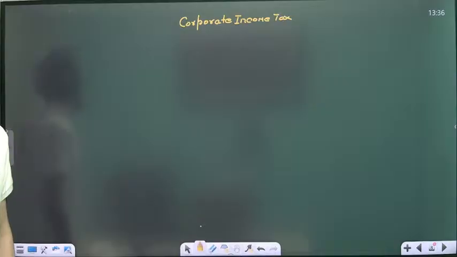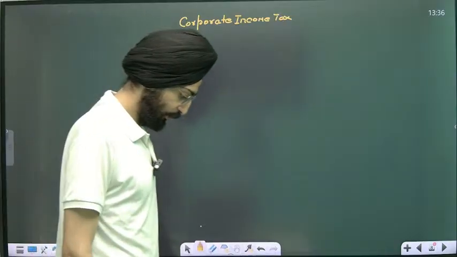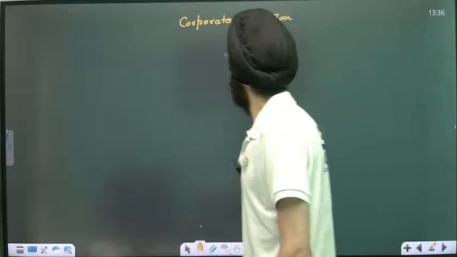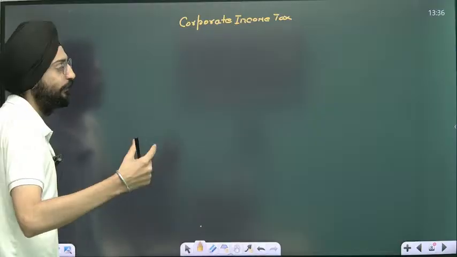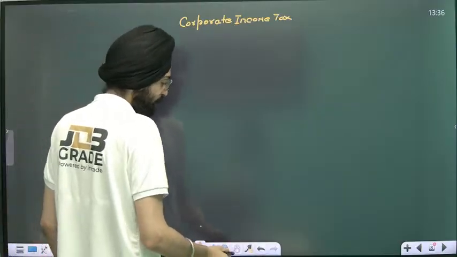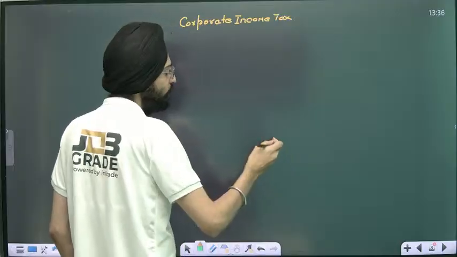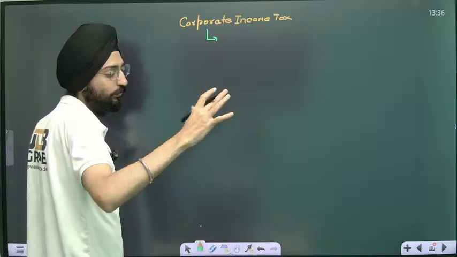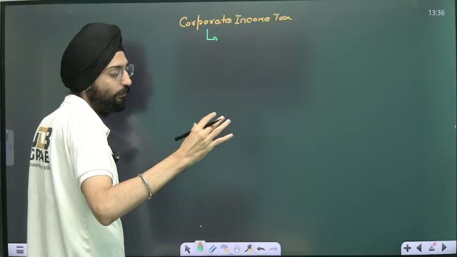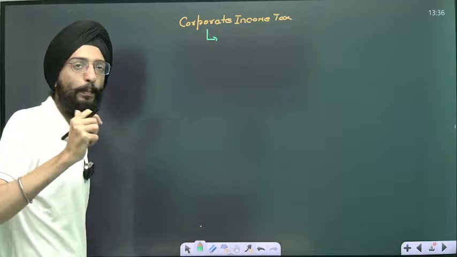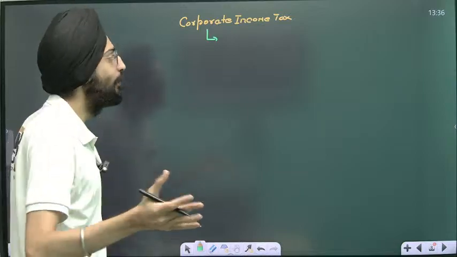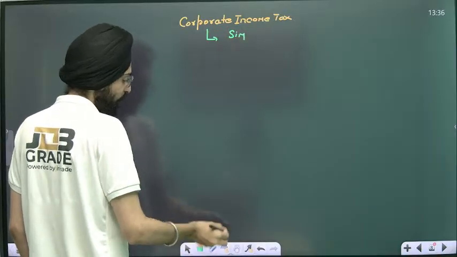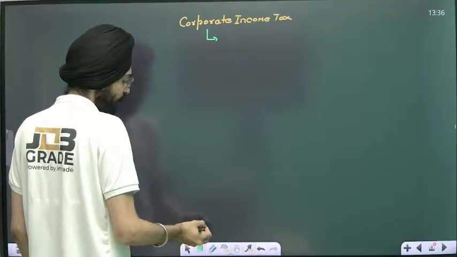When you talk about corporate income tax, I'll make another simplistic model for you to explain things more clearly. A model simply means explaining a very complex topic in a very simplistic manner. That's called a model.